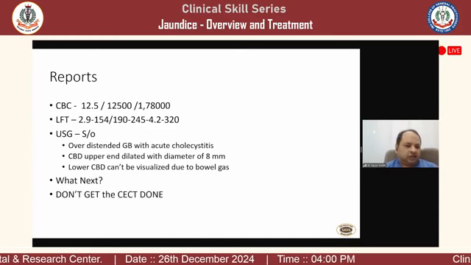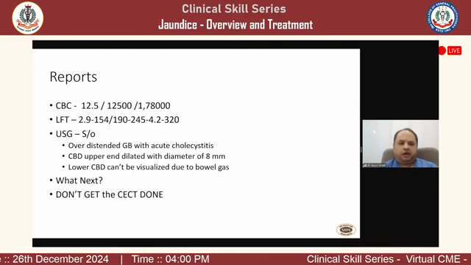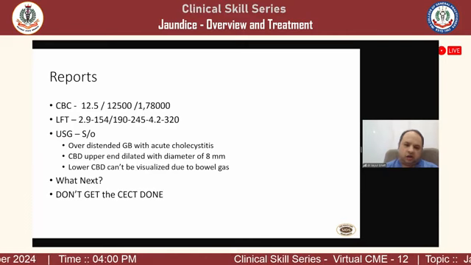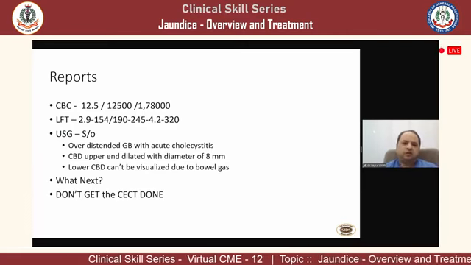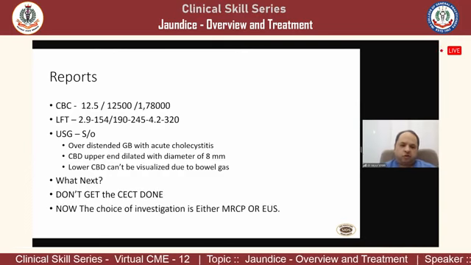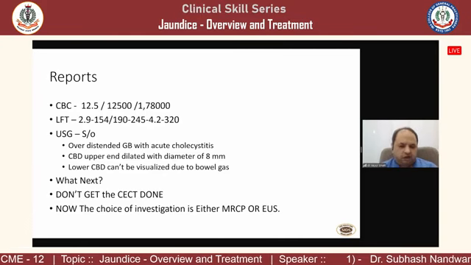So do not get the CT scan done. See, he is an elderly male with pain, some jaundice, no itching, counts elevated, gallbladder is having acute cholestasis. There is all the more chance that the patient is having a CBD stone. So choice of investigation is MRCP or endoscopic ultrasound.